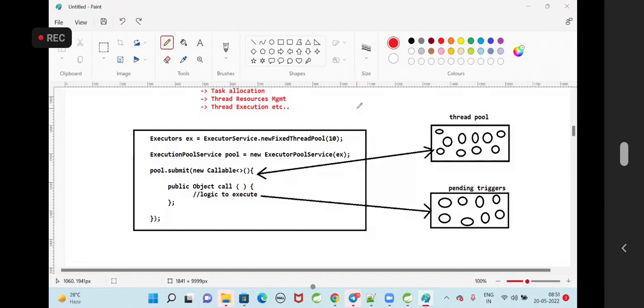Here, you have created 10 threads. It is going to take one thread and allocate the task to the thread. After the thread completed the trigger processing, what will that thread do? Yes, it goes idle. So rather than idle, it will... Exactly. First it will take a thread and give a task to the thread. Once the task is completed, it will take the same thread and give one more task. It is not going to keep the threads idle until all the tasks are completed.